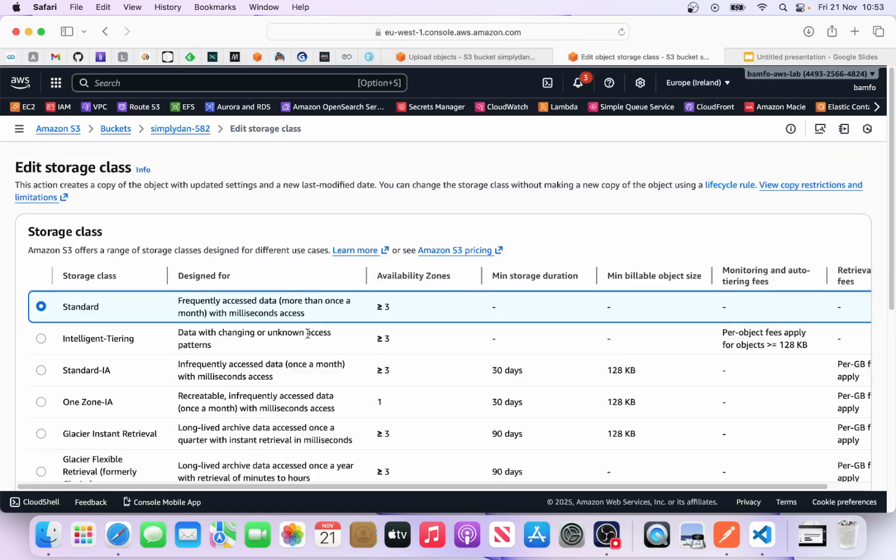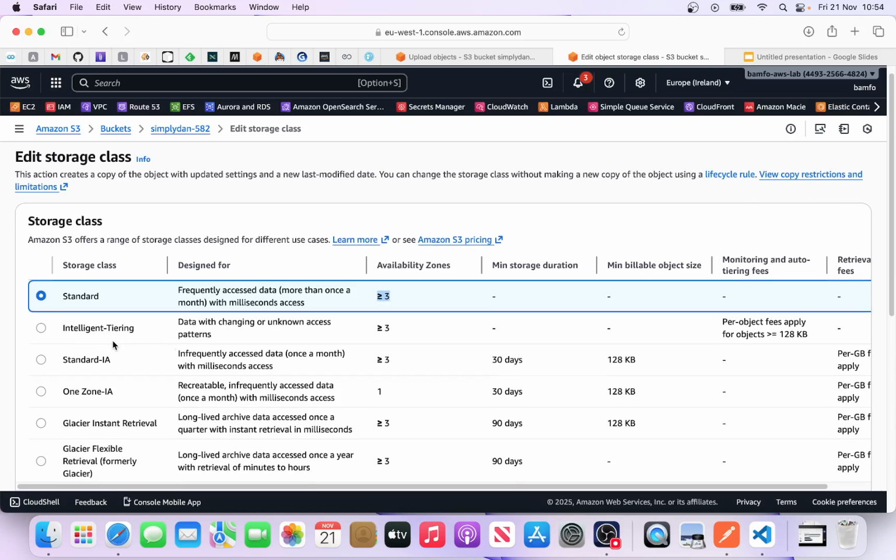Let's go into it. So here, by default, like I said, you will be given the standard S3. This is for frequent access. If you want to access your data as frequently as possible, this is what you need. It's slightly expensive, but your data is distributed across three availability zones, and it's more durable as well.